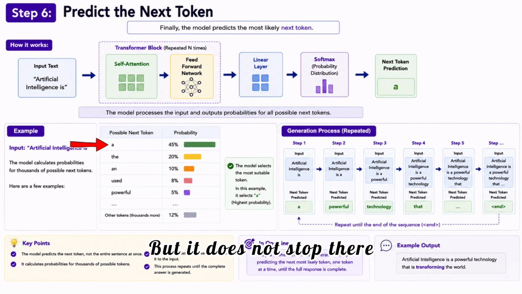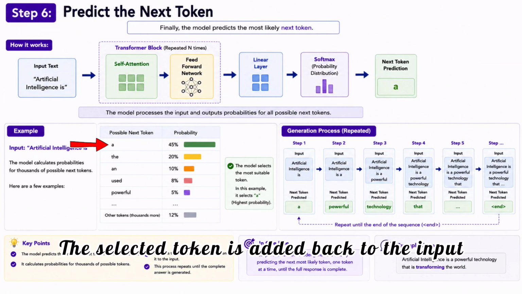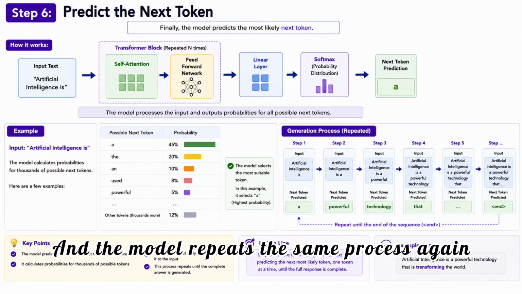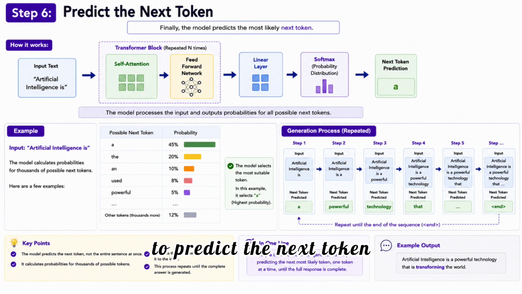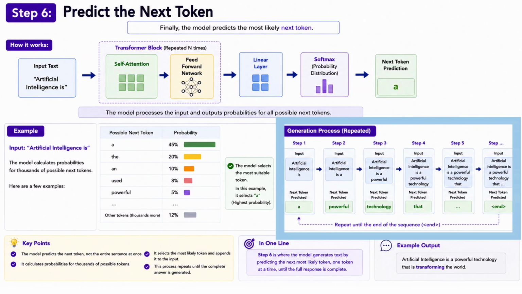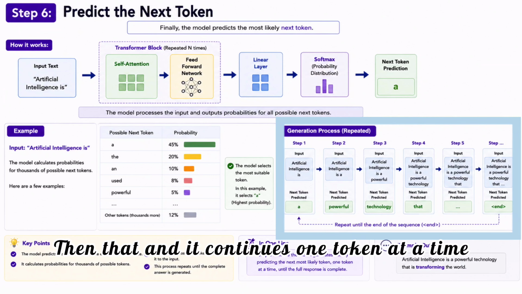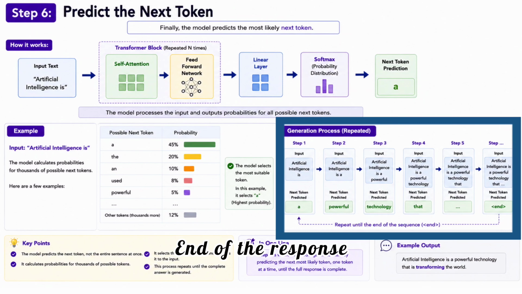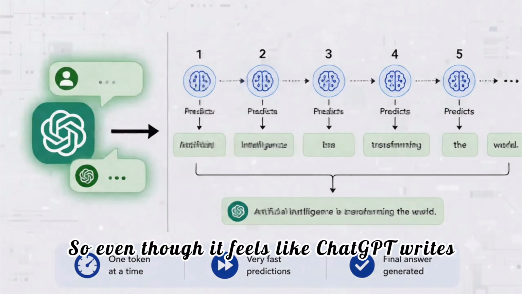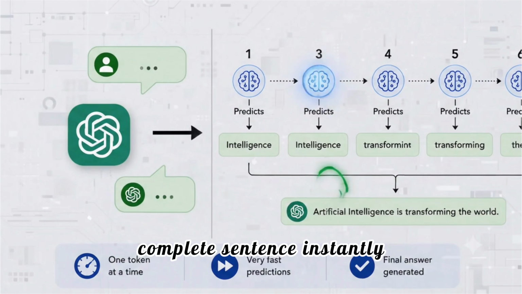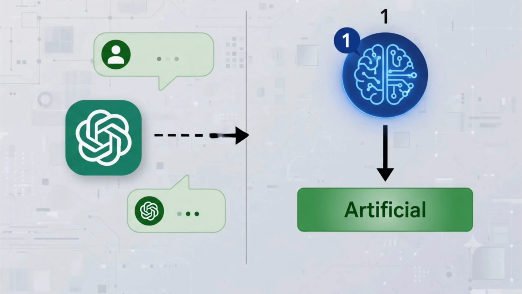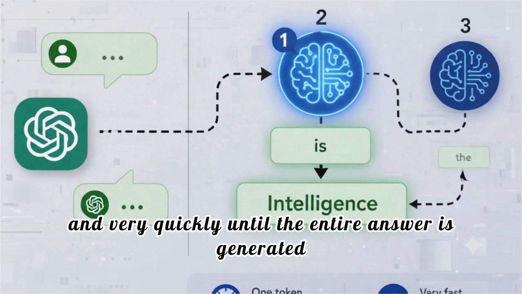But it does not stop there. The selected token is added back to the input. Now the input becomes "artificial intelligence is A", and the model repeats the same process again to predict the next token. It may choose "powerful", then "technology", then "that", and it continues one token at a time until it reaches the end of the response. So even though it feels like ChatGPT writes complete sentences instantly, it's actually predicting one token after another very quickly until the entire answer is generated.